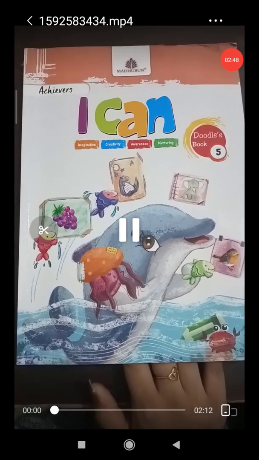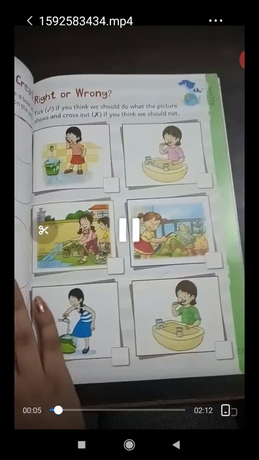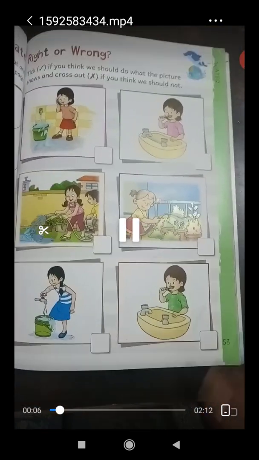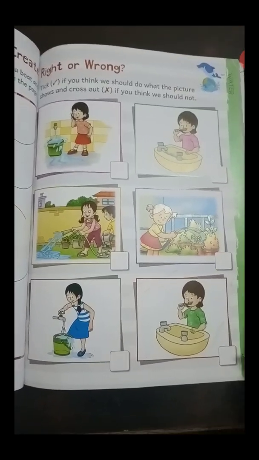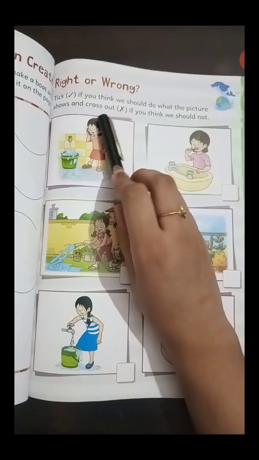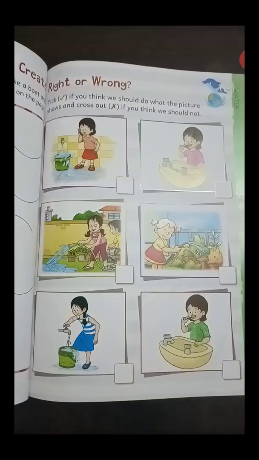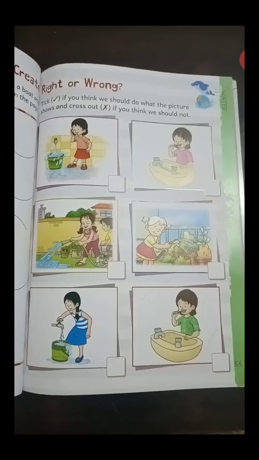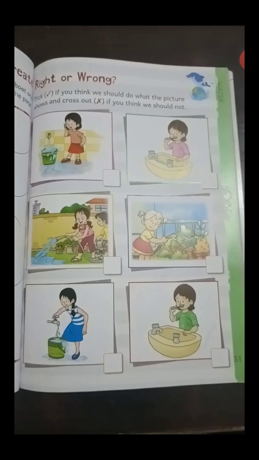Now students, open your book, Achiever Level 5. Open page number 53. Here students, you will tick and cross the pictures. We will tick the picture in which there is work we should do, and we will cross the picture in which there is work which we should not do.